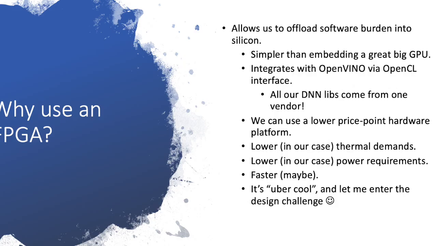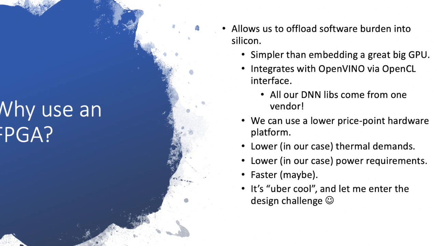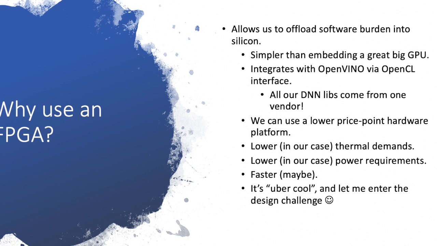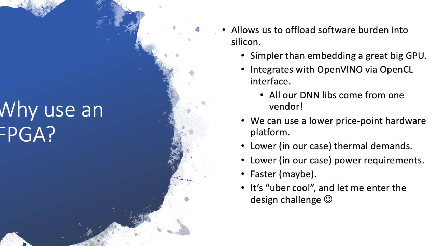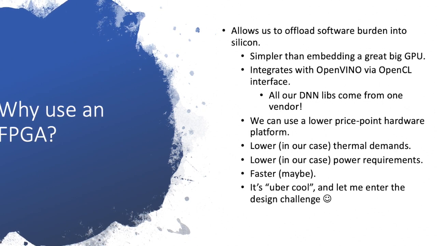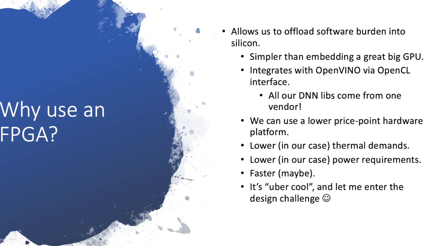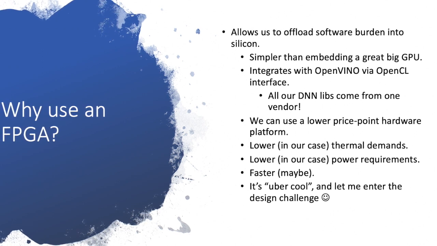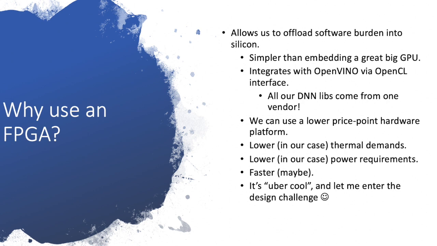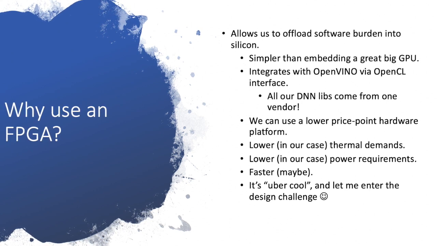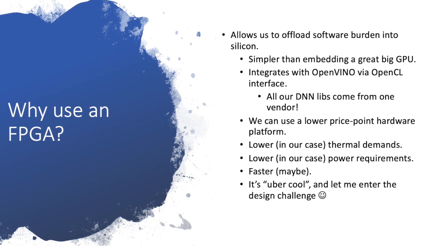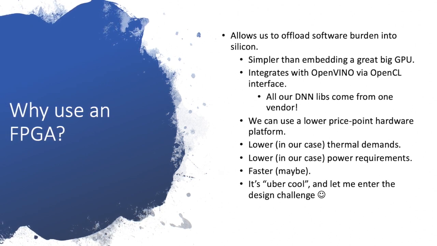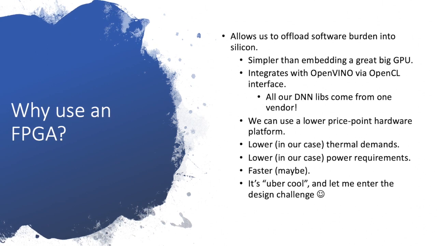So why do we want to use an FPGA? It allows us really to move the workload out of the software, out of this relatively lightweight processor, into silicon. It's much simpler from a hardware point of view than embedding a GPU. It integrates nicely with the OpenVINO software libraries via an OpenCL interface, which is well documented and public. The benefit of that is that all of our DNN libraries come from one vendor, and that vendor is Intel. So they've got a lot of experience in this kind of thing.